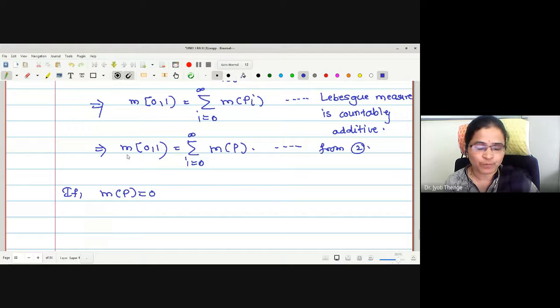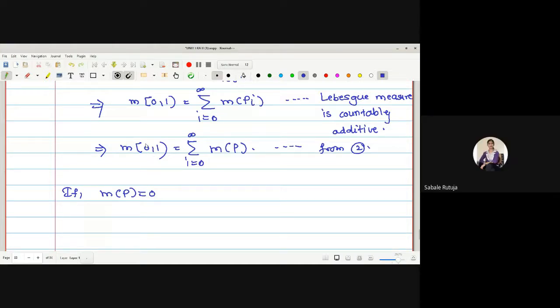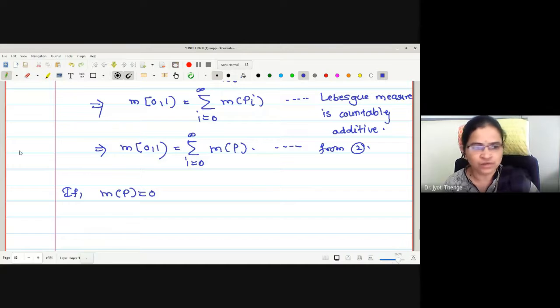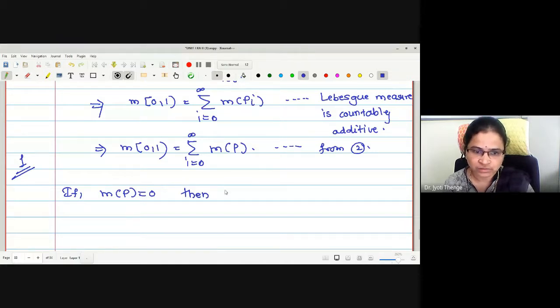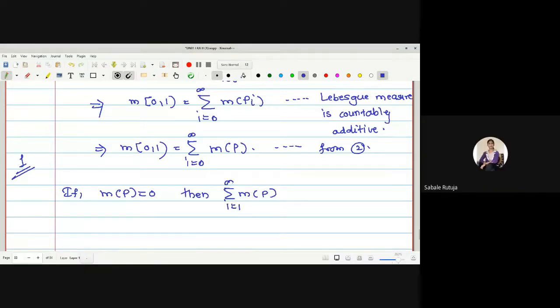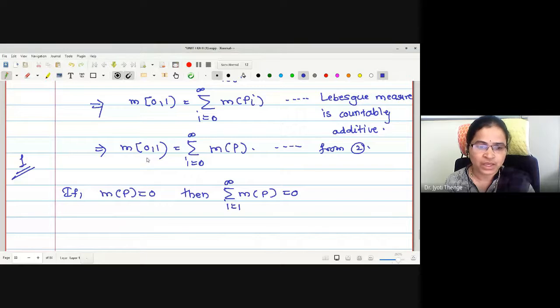What is the measure on the left side? This is an interval, and the Lebesgue measure of an interval is nothing but the length of the interval. What is the length of this interval? Closed 0 to open 1, length is 1. Now we were checking the right hand side. If measure of p is 0, then the sum of measure of p is 0. That is, the right hand side takes the value 0.